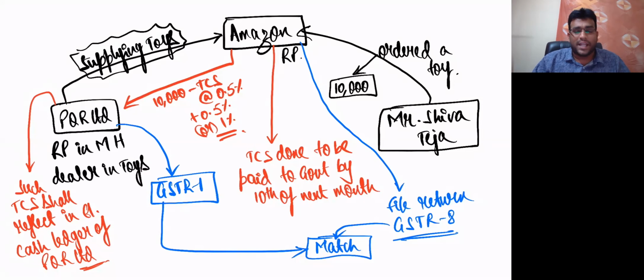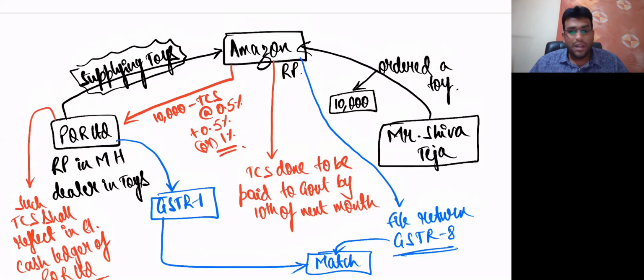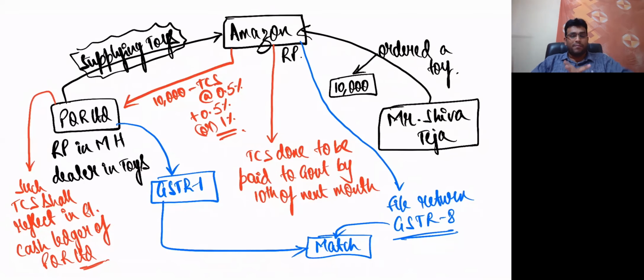Come on, change this diagram. Don't sit like that. Come on. Are we clear with this, my dear friends? So when PQR Limited is supplying goods through Amazon, Amazon is a registered person, PQR also a registered person. Amazon will file GSTR 8, PQR Limited will file GSTR 1, and the GSTR 1 and GSTR 8 both will be matched. And when Shivateja made payment of 10,000 to Amazon, Amazon will not pay 10,000 to PQR.